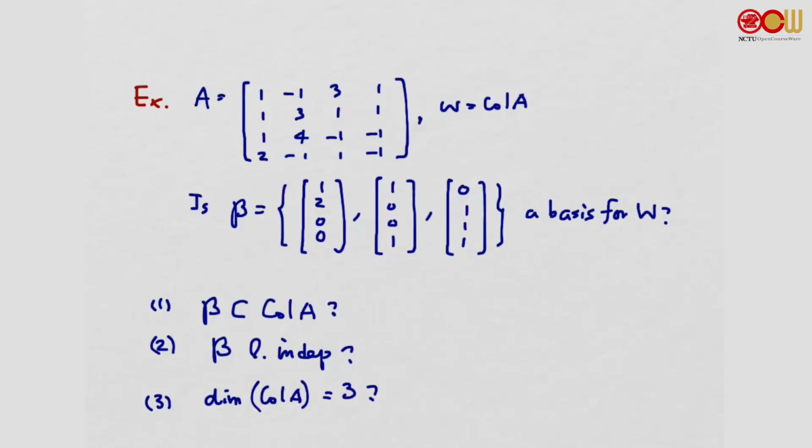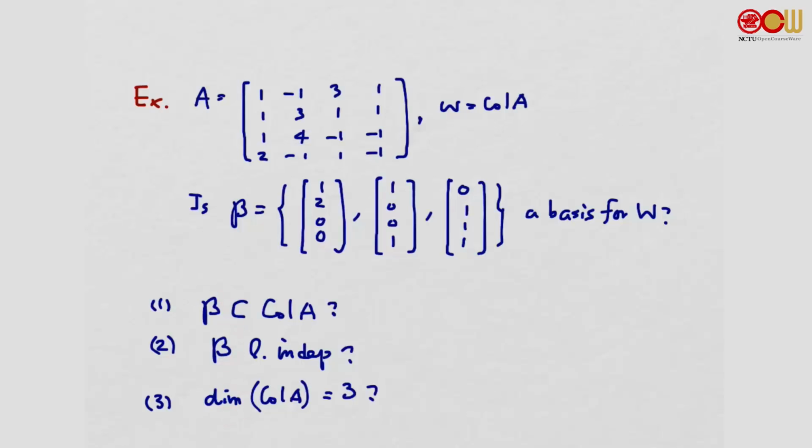Suppose we have a 4x4 matrix A here, and W is the column space of A, and we have a beta with 3 vectors. We would like to know if beta is a basis for the column space of A. According to what we have just discussed, we can show that beta is a basis for W if beta satisfies all 3 conditions.